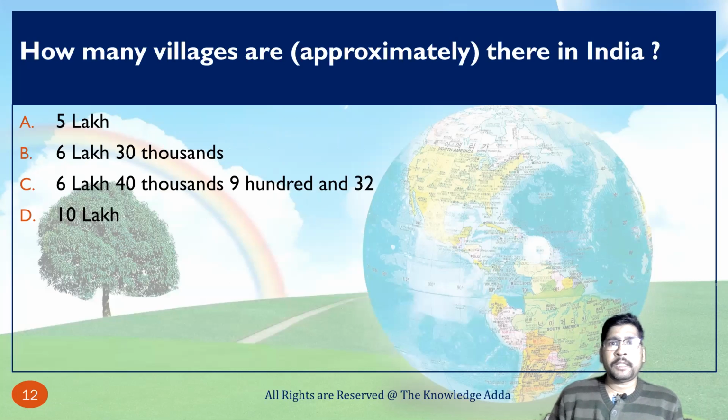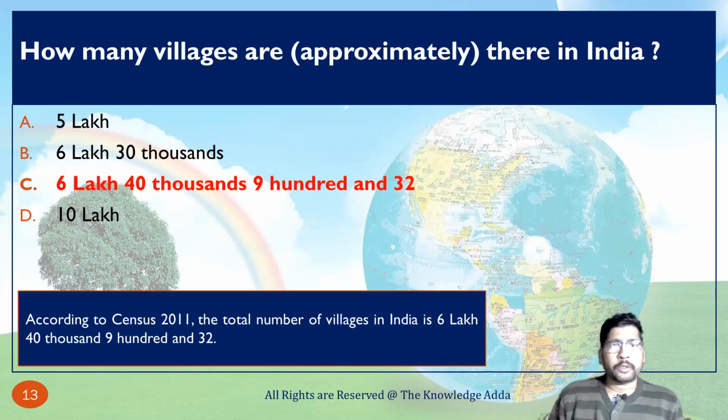How many villages are approximately there in India? As per census 2011, the total number of villages in India is 6,40,932. This is according to the census. The number of villages may have increased because this data is now 10 years old, but it is near about 6 lakh.